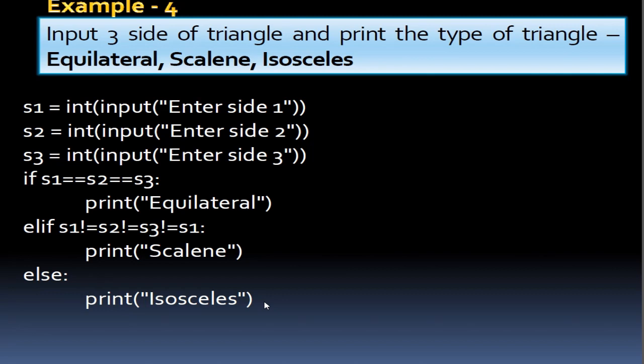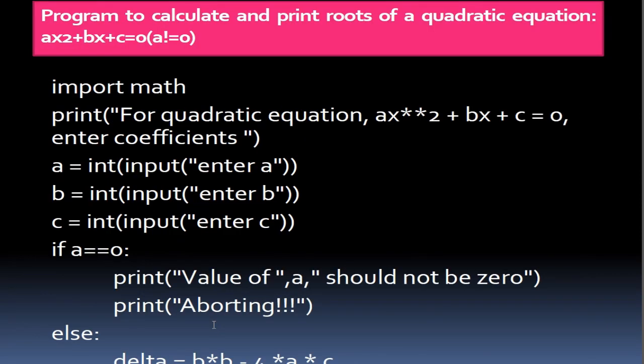Isosceles. In isosceles, what happens? Two sides are equal and one side is not equal. So it will print Isosceles. Now, a program to calculate and print the roots of a quadratic equation.